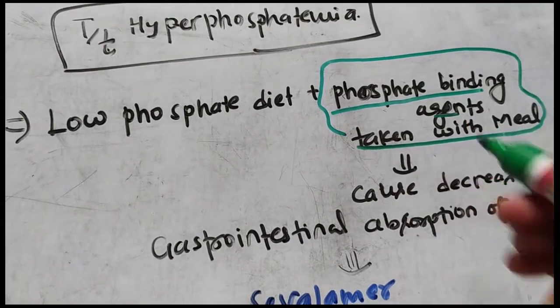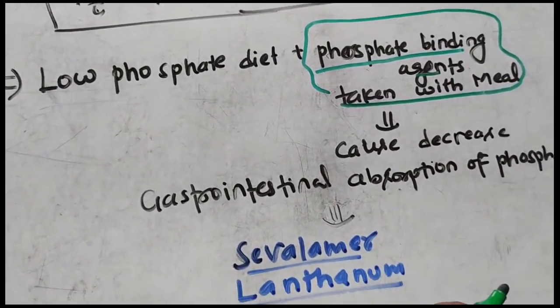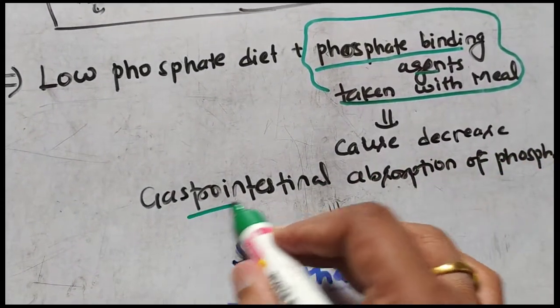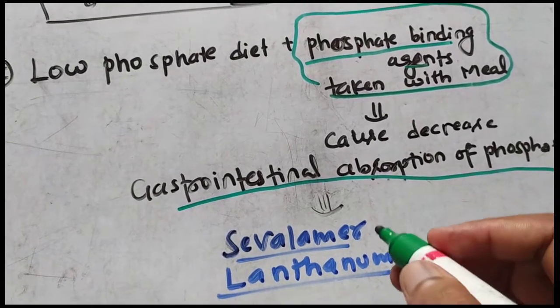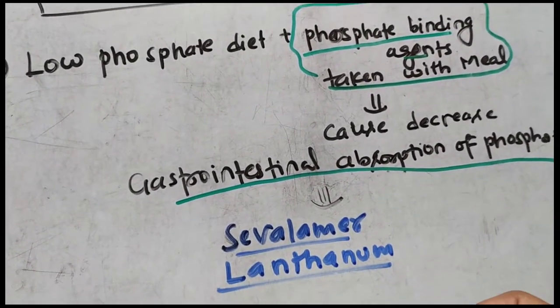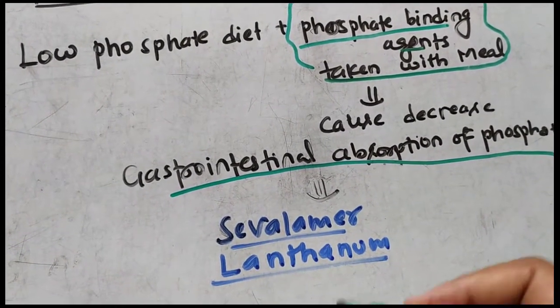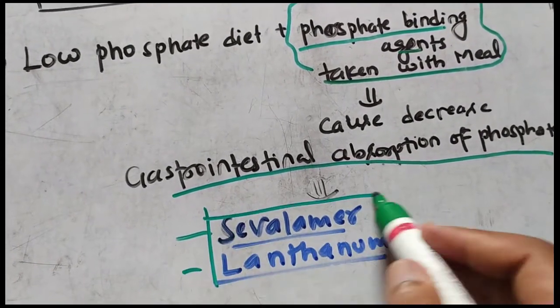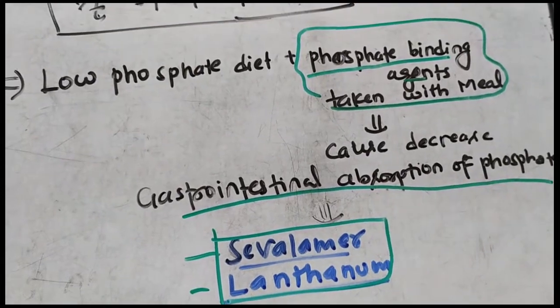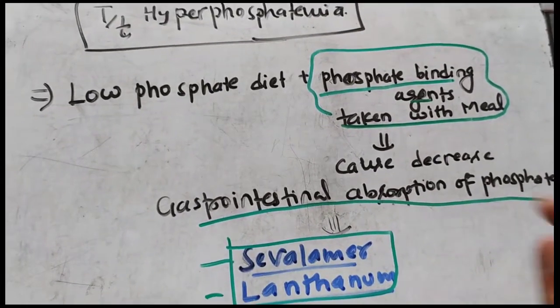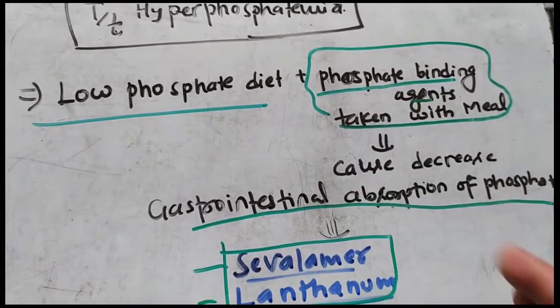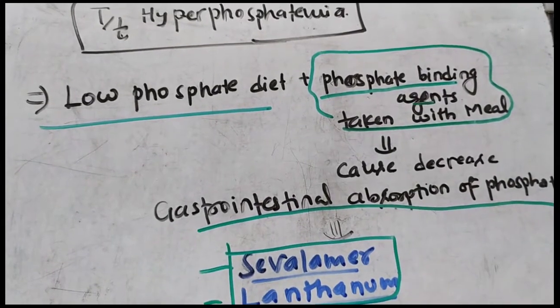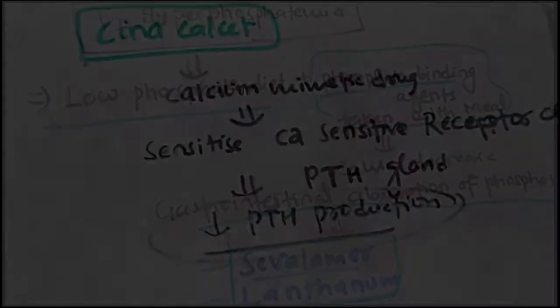So phosphate binding agents are taken with the meal. They will cause decreased gastrointestinal absorption of phosphate, and the drugs are basically sevelamer and lanthanum. Sevelamer and lanthanum decrease the GI absorption of phosphate, and you should also take a low phosphate diet. By these two measures, the hyperphosphatemia can be treated.